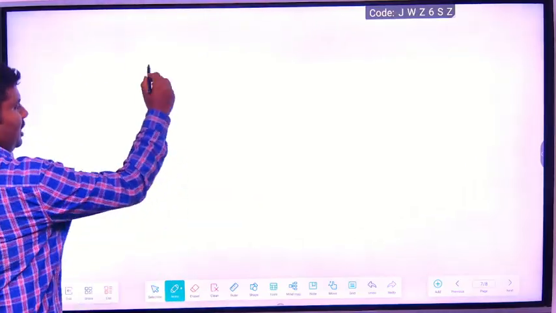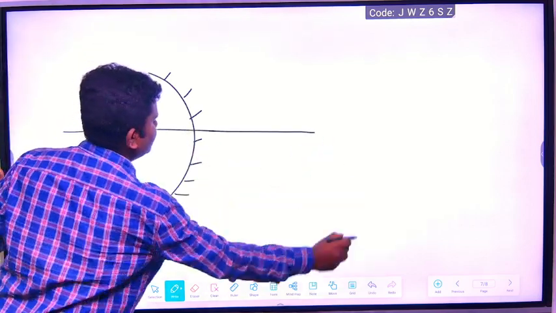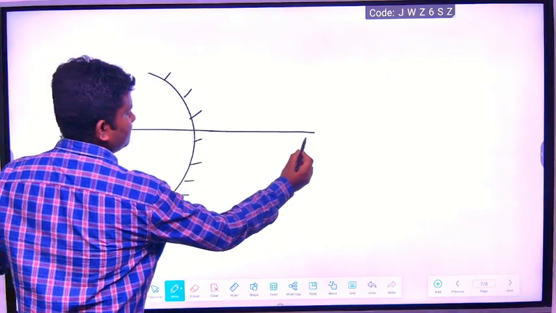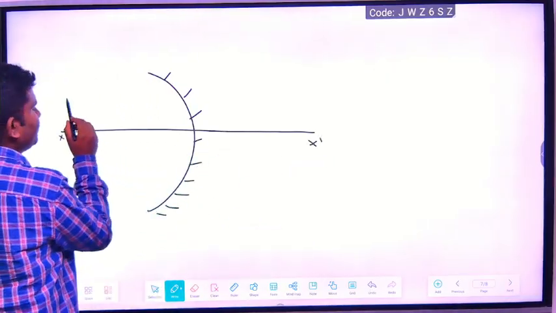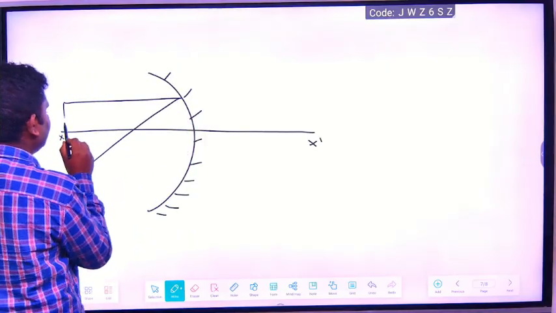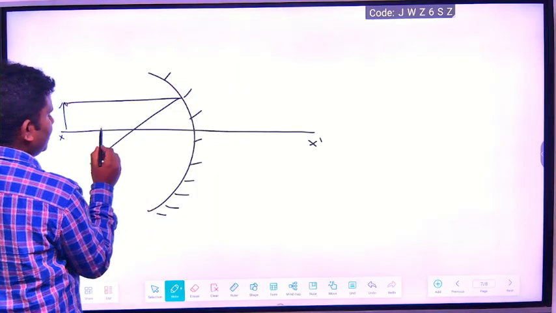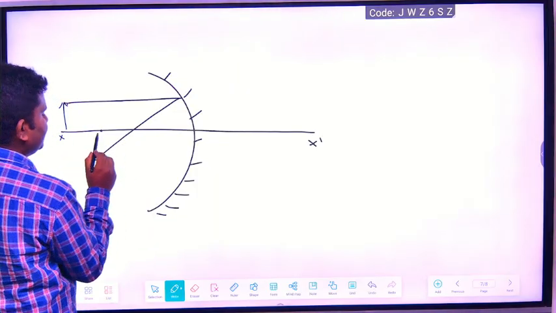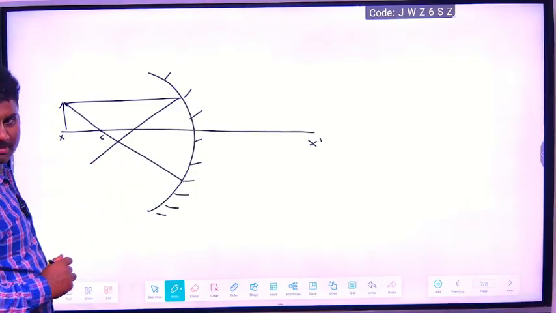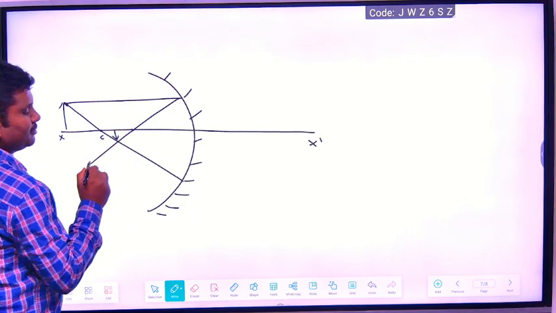Now you see, I will take one mirror. Which mirror is it? Concave mirror. This is X dash. When light falls on the mirror, here is the object, and here again you see this is the center of curvature, for example C. Now the image forms here, understood?